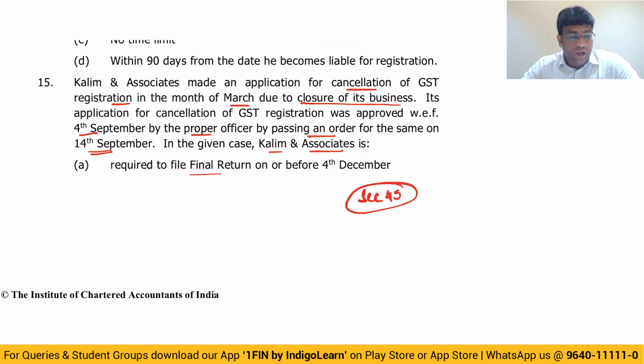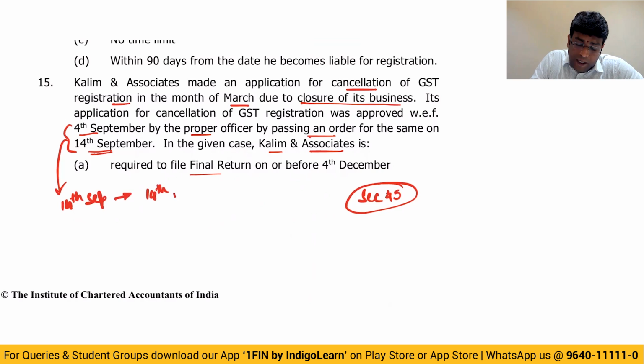The time limit to file the final return is within 3 months from the date of cancellation or within 3 months from the date of order of cancellation, whichever is later. It is not earlier, whichever is later. So out of these two, what is later is 14th September. From there, 3 months will be 14th October, November, December. 14th December will become your answer.